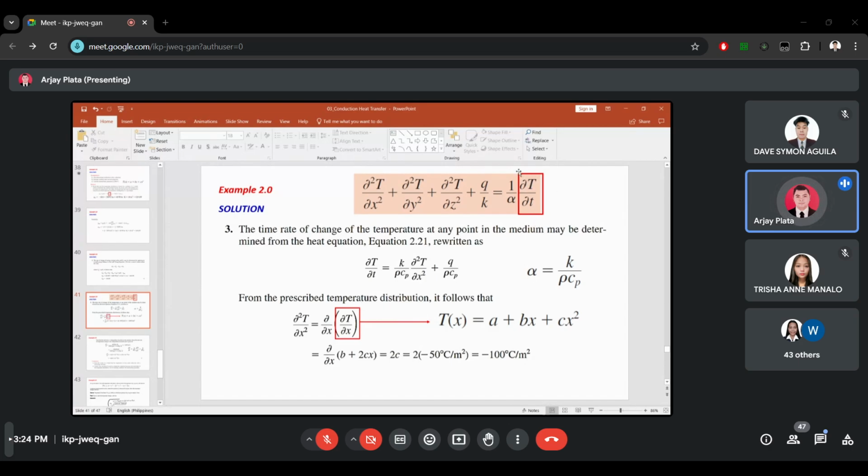This one is what we are looking for, this value. So you have to multiply this one with alpha. Alpha equals rho Cp. By the way, this will be cancelled out since we do not have x and y coordinates.